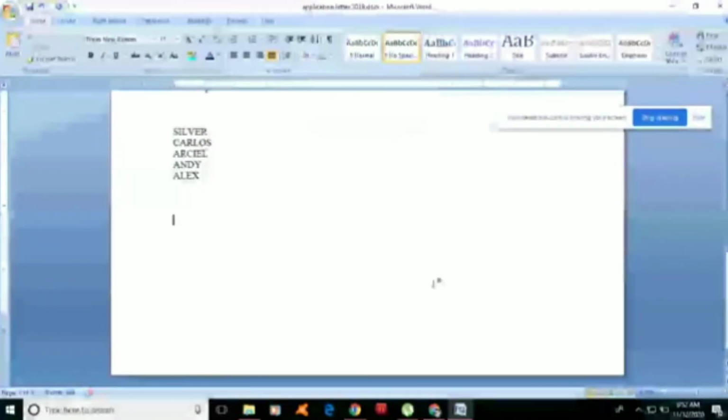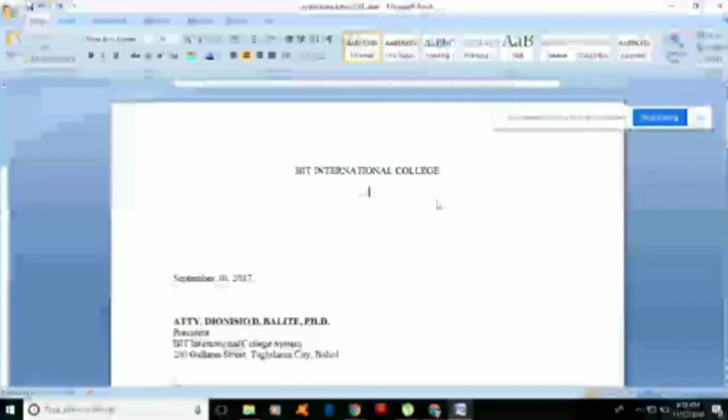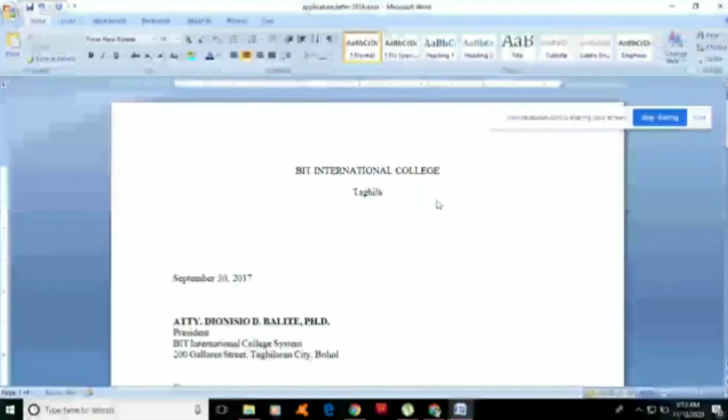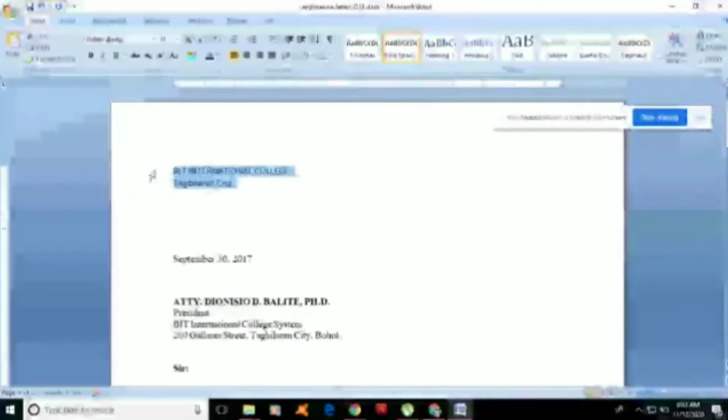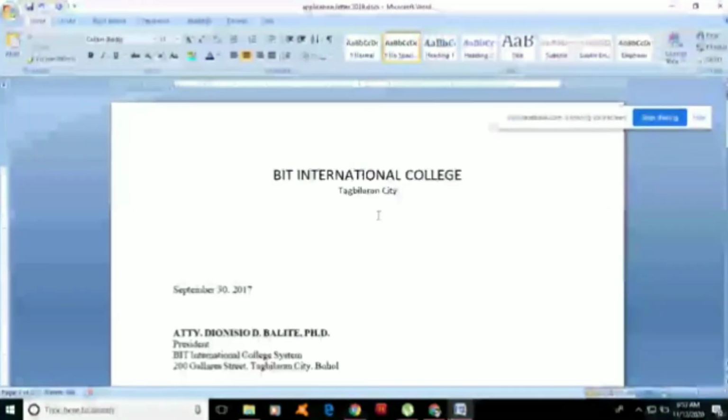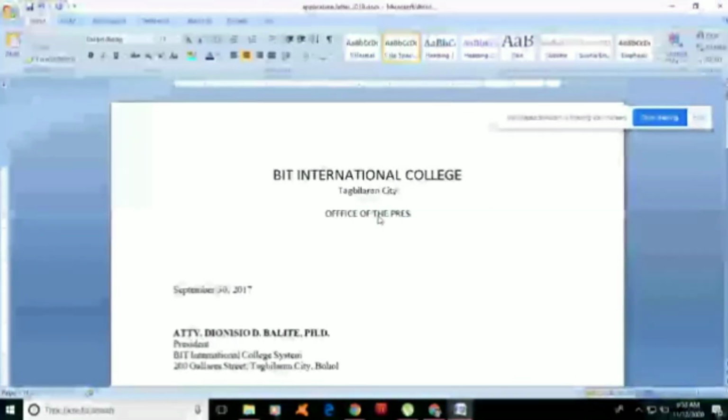Next is shading. Okay, we will try to use shading. It can be useful in making a letterhead. I am going to type BIT International College, and then I make it center. After that, I will type the address. So this time the style of our format is normal, so we will try to use no spacing so that there will be no spacing in between the lines, assuming that this letter is from the office of the president.